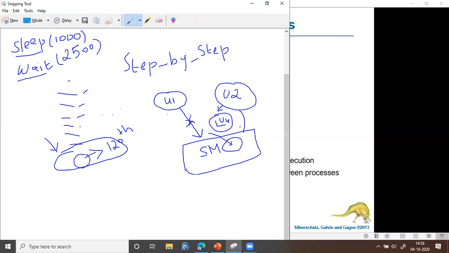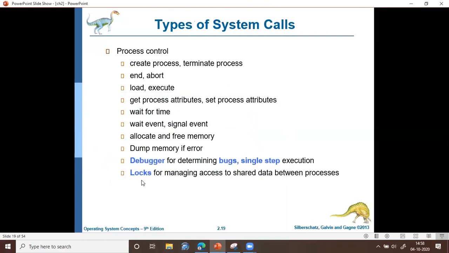So there should be a lock mechanism available in the memory which will effectively facilitate the process of shared memory access. For that also there should be a system call. So the operating system provides system calls for successfully performing shared memory access. So these are the different system calls which we have under process control.